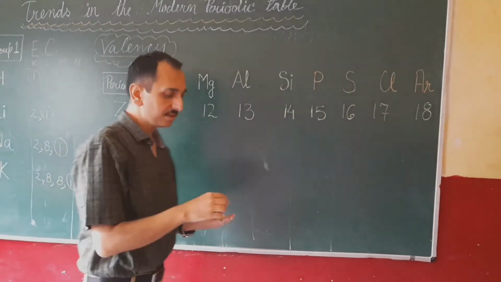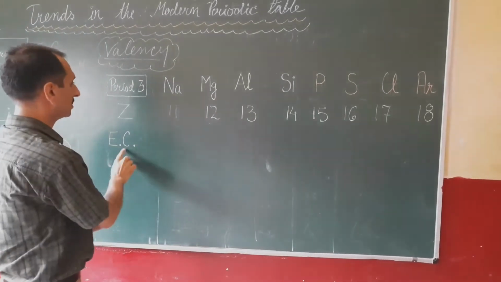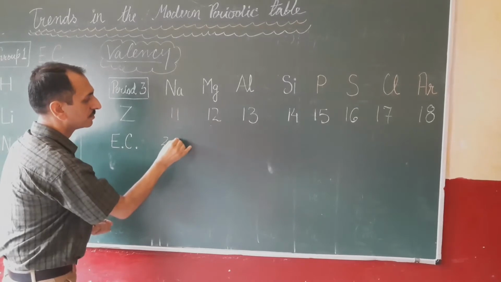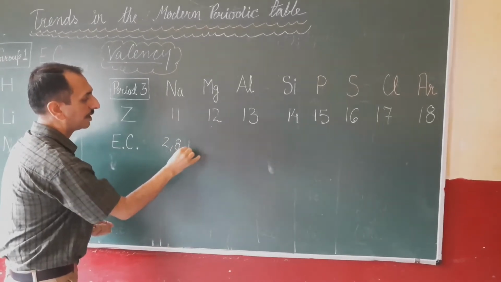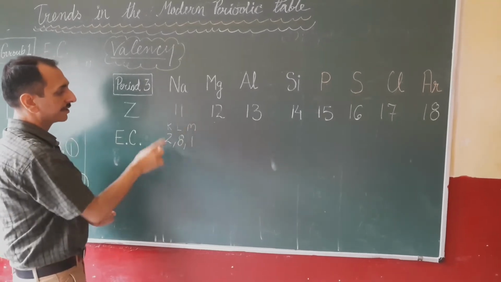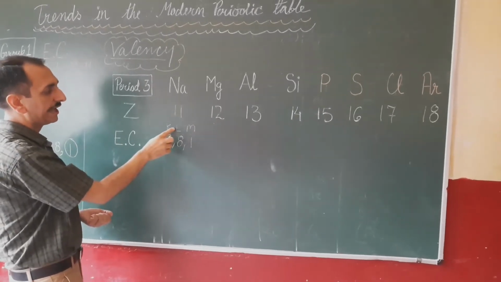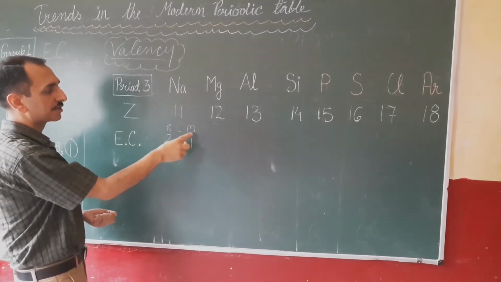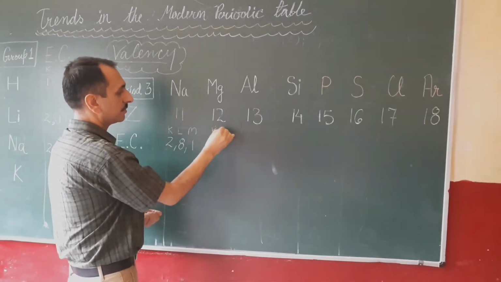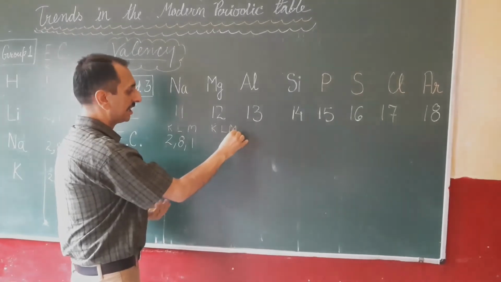Now we will write their electronic configuration. For sodium, 2, 8, 1, shells K, L, M. K shell fully filled, 2 electrons, L shell fully filled, 8 electrons, 1 electron in the M shell. I write here the shell names.